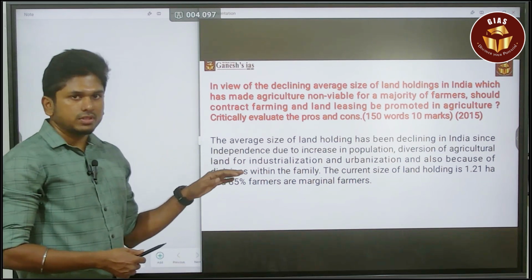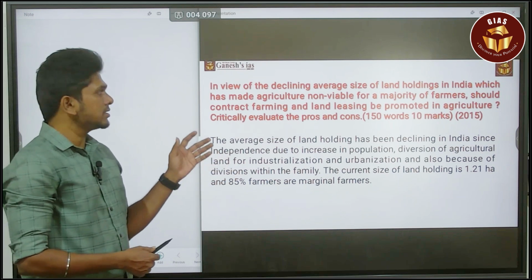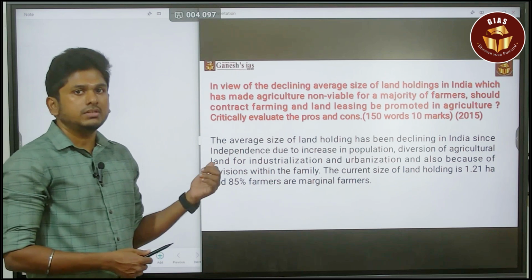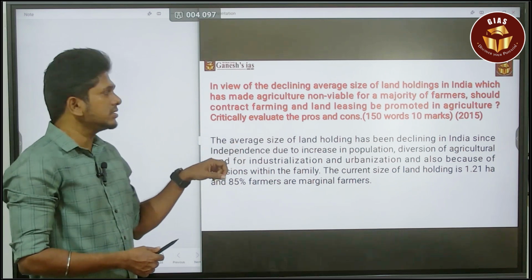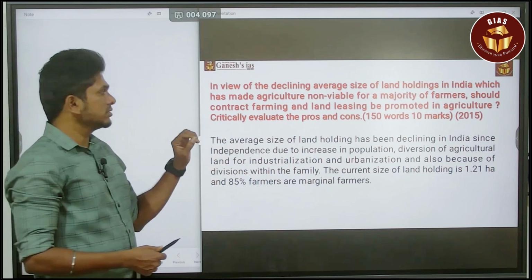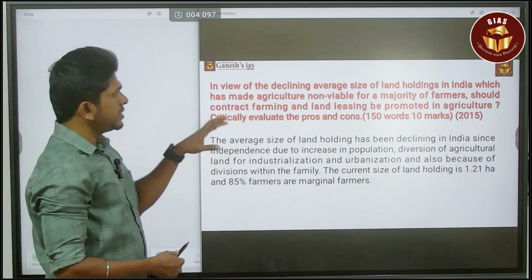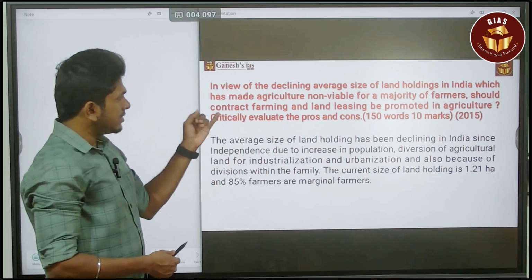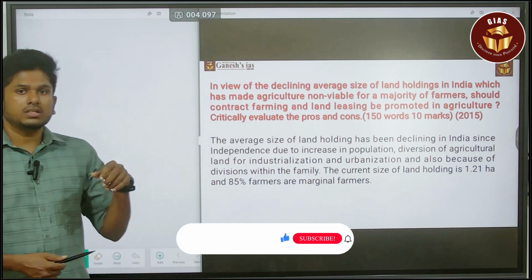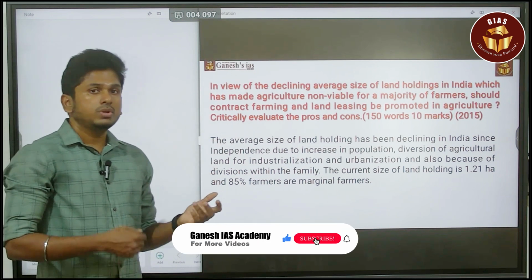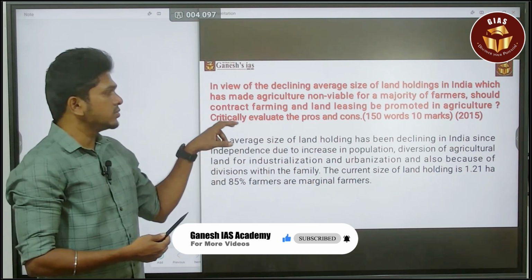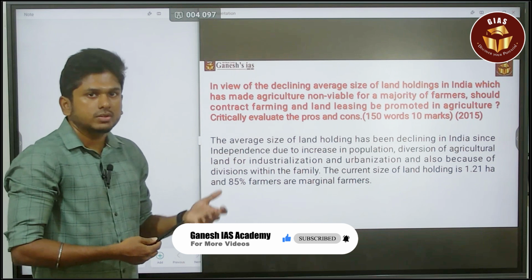They gave 10 marks for this question, but it is worth a 15 mark question because it has a lot of questions within that. And also you have to address everything within these 150 words. That is the most challenging part of this question. But it is worth a 15 mark question. First thing is, the question is speaking about land contract farming and land leasing, and it is also speaking about the small and marginal farmers in an indirect manner. So you have to address a lot of keywords within this question, so this question is somewhat tough compared to all other questions.